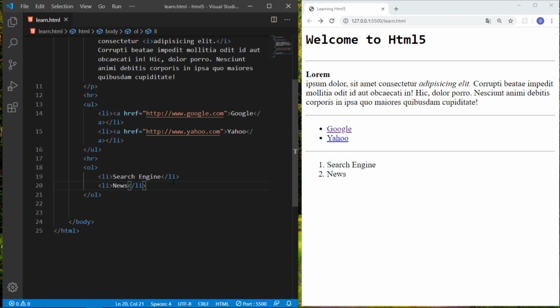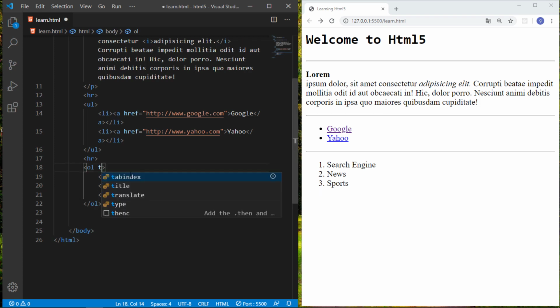And if you want to change these numberings, I write another one, that is sports, just save it. And if you want to change this numbering, like if you want to write here A, B or C, for this purpose you have to use an attribute that is called type, and attributes are always written in a pair, the attribute name and the value. If I give the type A and just save it, you can see the list item numbers are changed to the alphabets ABC. And if you give it a small alphabet, it will change to small alphabets.